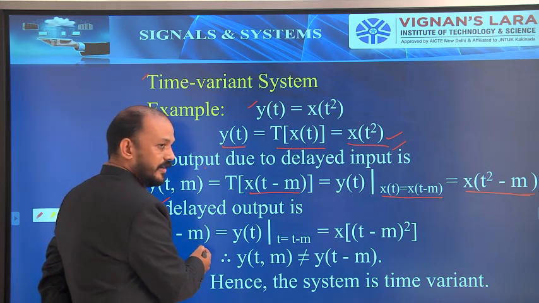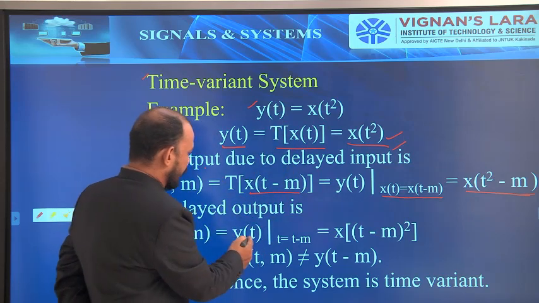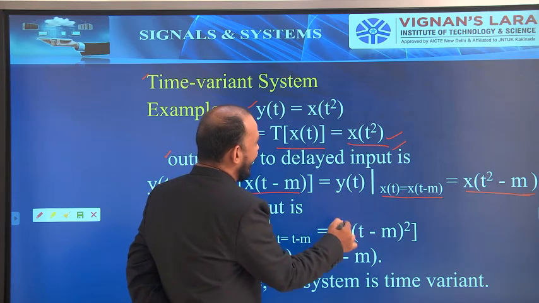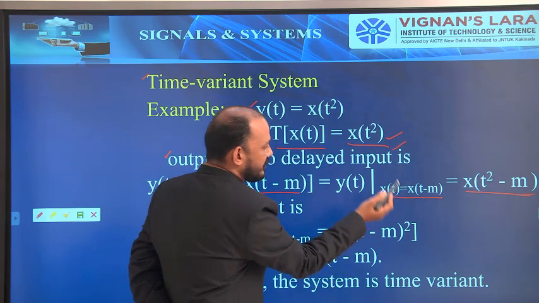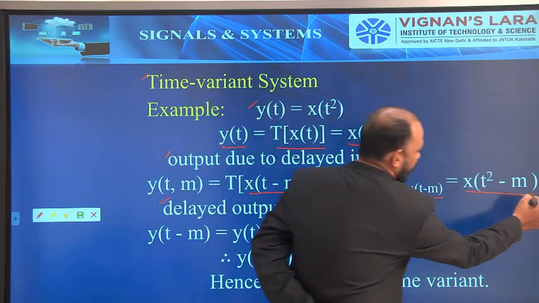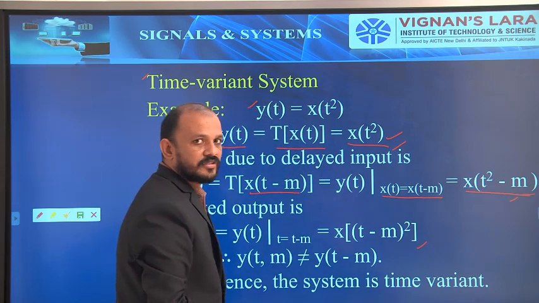So y of t minus m: in this equation I have to replace t with t minus m. So y of t at t equal to t minus m will be equal to x of t minus m whole square. See, this is x of t square minus m, and this is x of t minus m whole square.